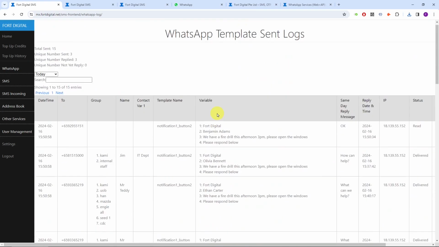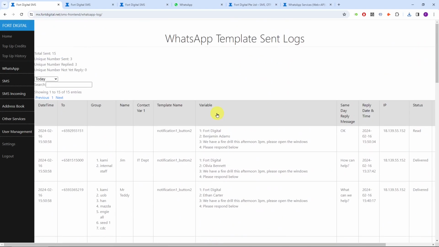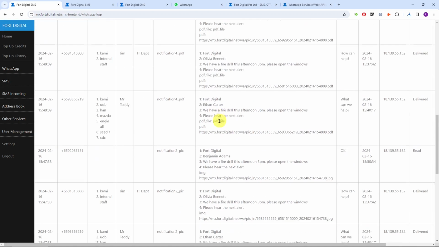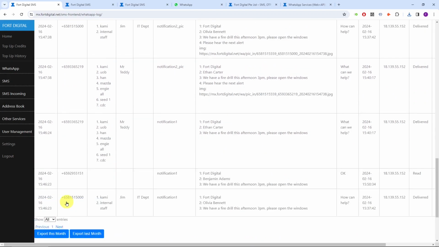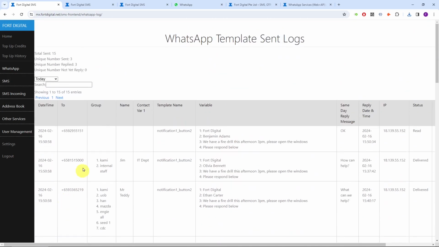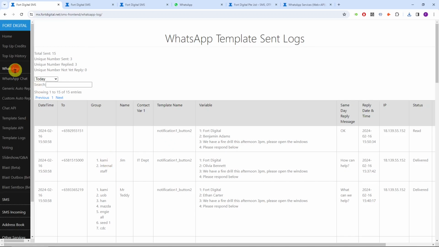This system you can use for emergency messages. That means you broadcast to 1,000 people and you expect them to reply to acknowledge that they know the situation. For those who have not yet replied at all, you know who they are, and you can send to them one more time. If they don't reply, you can export the data, and maybe send them an SMS, or give them a call instead. Okay, so this is the template logs. That's all.